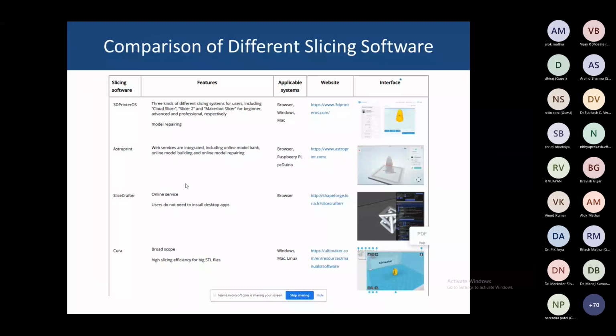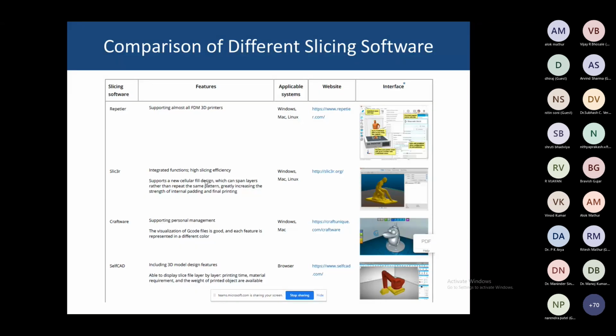For the slicing software, once you build the model in the CAD software and want to print it, you have to transfer those files to the slicing software, right? You have to set the dimensions and define the mesh size in this slicing software. Then this file will be transferred to the machines for printing. So this type of software is there. Then comes the comparison of the different sets of software. You can see the different types of software that are available.